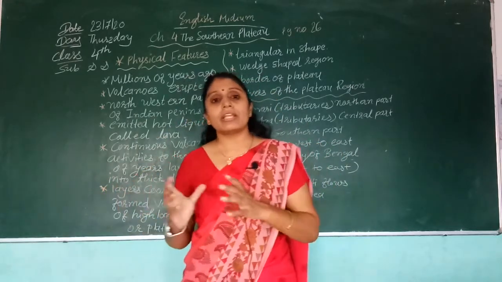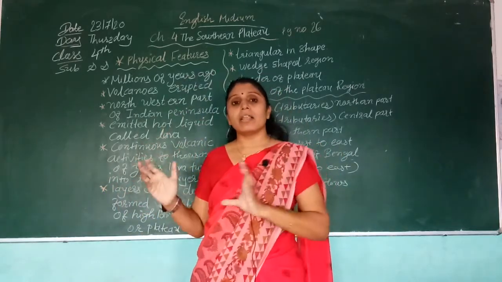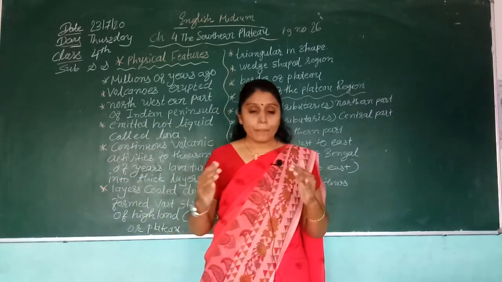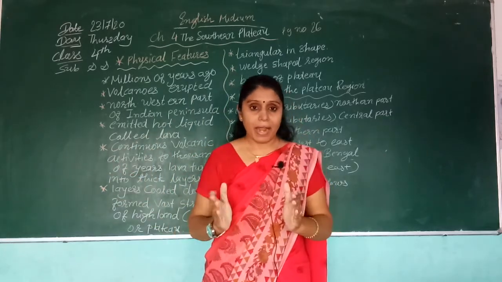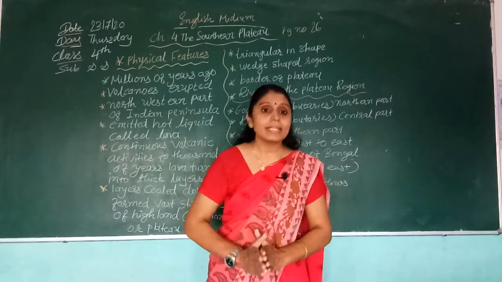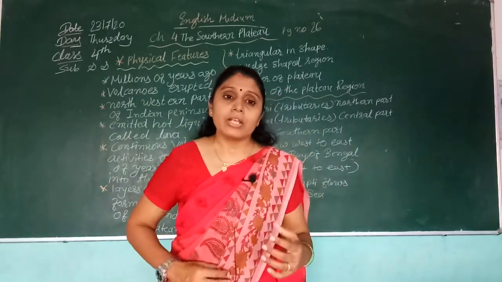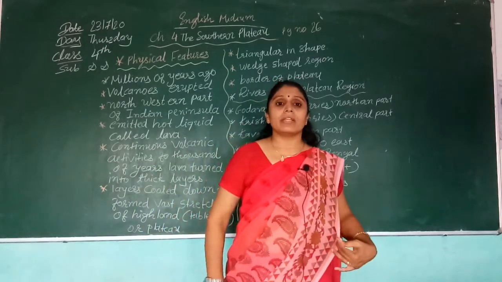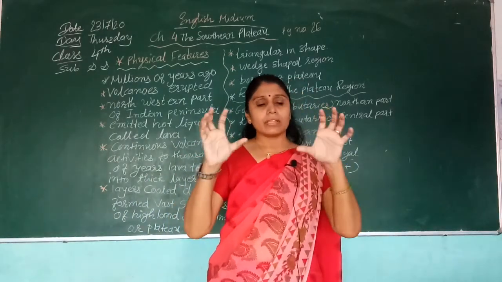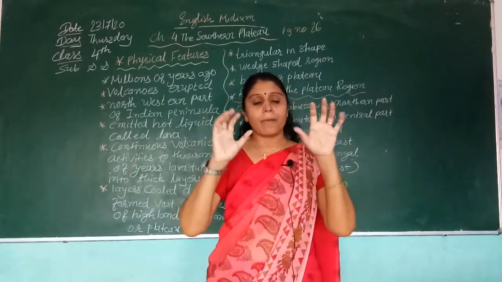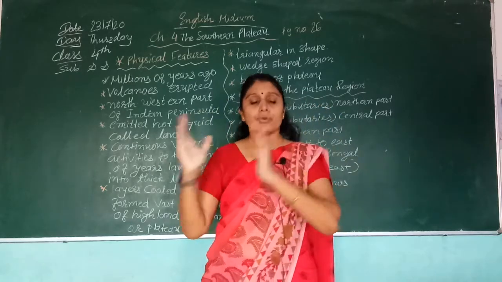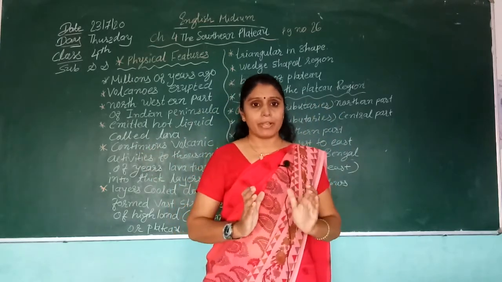It is also near the Rajmahal hills. And the other part, the biggest part of this, is the Deccan Plateau. So the plateau is divided into three parts: Malwa, Chotanagpur, and Deccan Plateau.